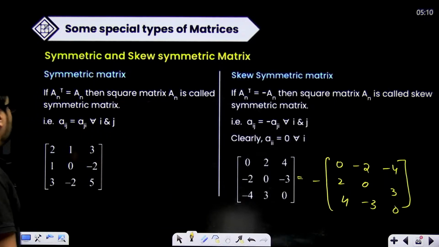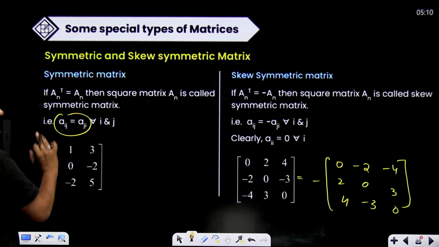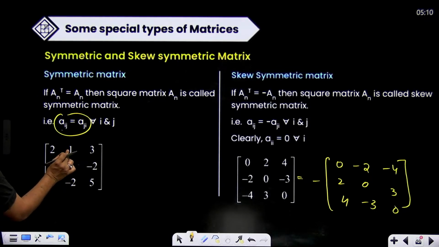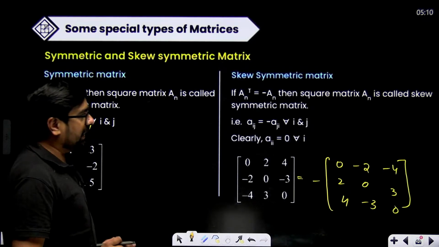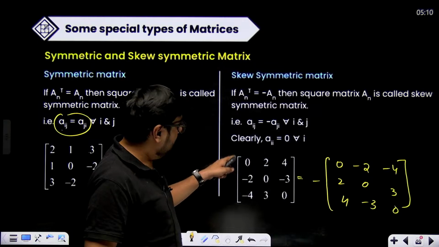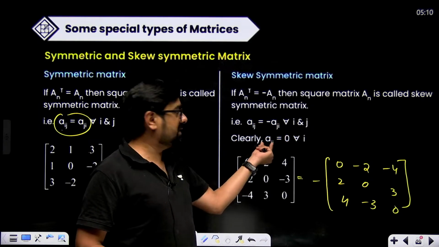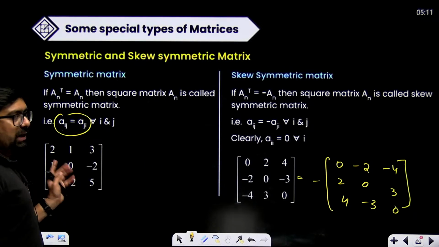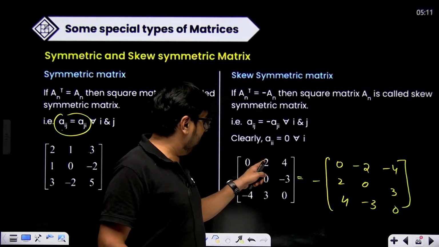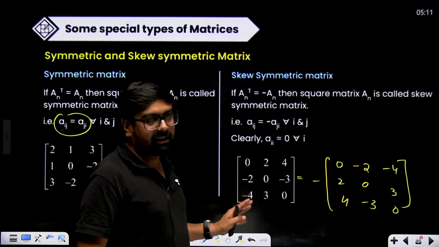Remember that. When are symmetric matrices formed? When Aij is equal to Aji for all i and j. That means A12 is equal to A21, A13 is equal to A31, A23 is equal to A32. And when do we form a skew symmetric matrix? When Aij is equal to negative of Aji for all i and j, where the diagonal elements, where i and j are equal, are zero. Now see, A12 is negative of A21, A13 is negative of A31, A23 is negative of A32.